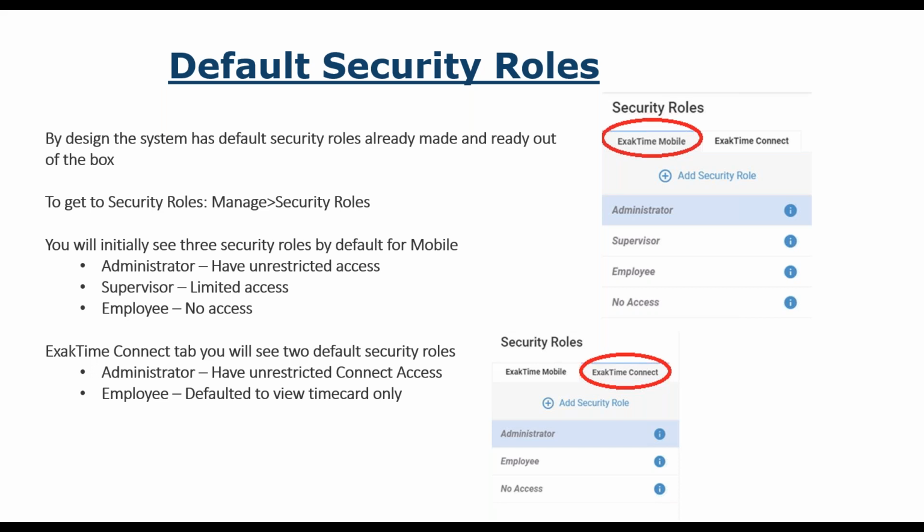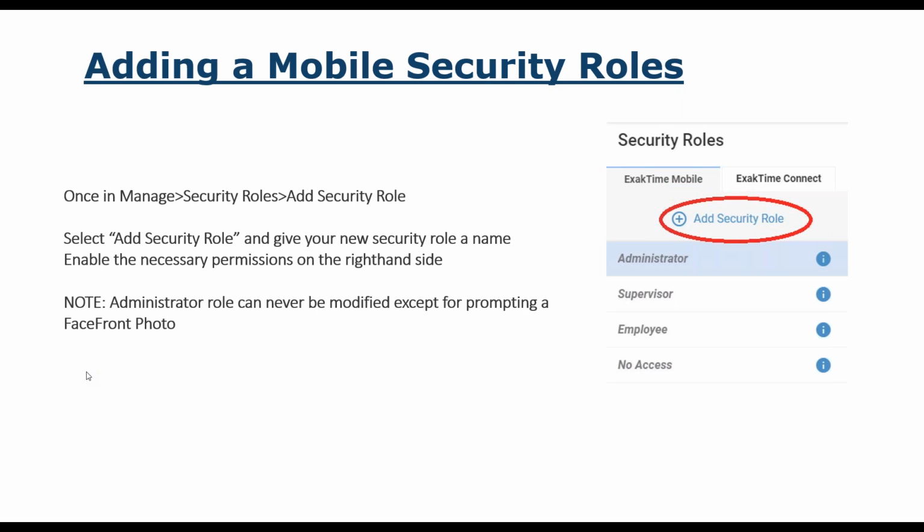We're gonna keep drilling that probably through this whole presentation. So hopefully by the end of the day, you guys will be good. All right, so adding a security role, very simple. You see the two tabs at the top. You see ExakTime Mobile, and then right next to it, ExakTime Connect. Make sure you're in the correct security role when you're adding a security role. So you're just going to add it.